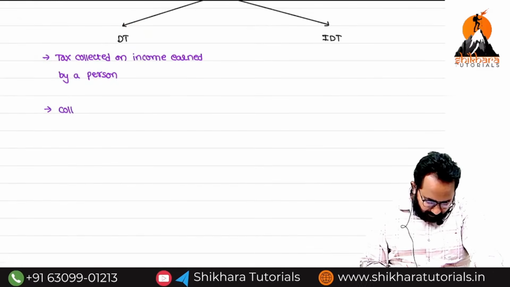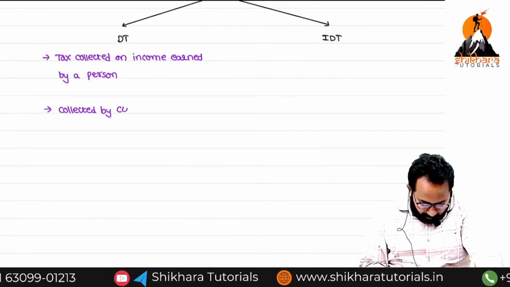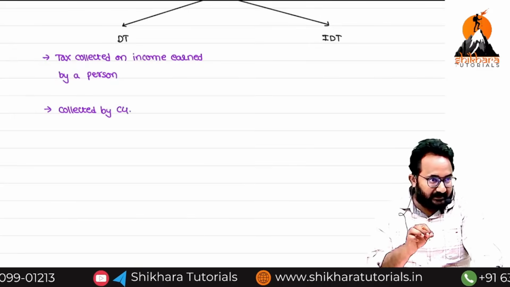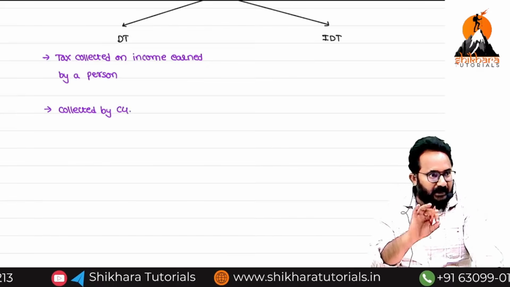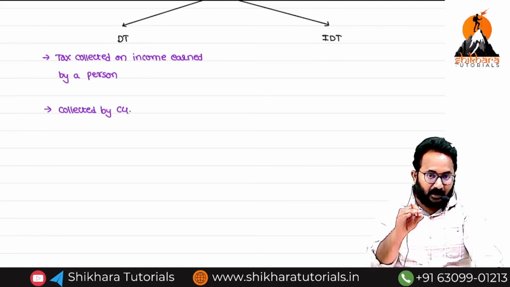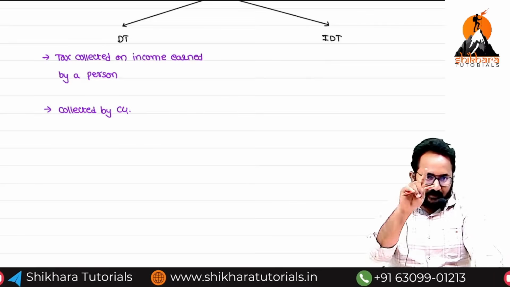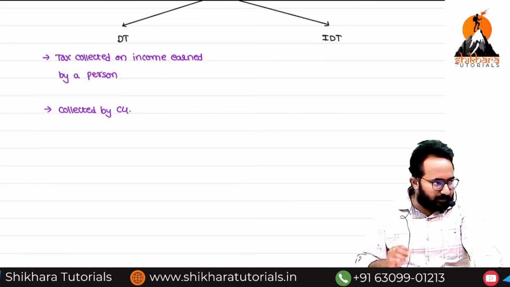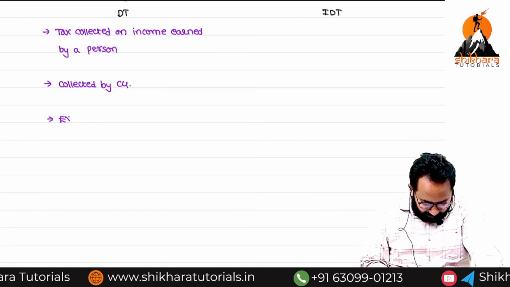Central government or state government? Collected by the central government, because the Income Tax Act 1961 is framed by the central government in Parliament, and that is covered in Article 246, 7th Schedule, List 1. List 1 means who framed that law? Central government.